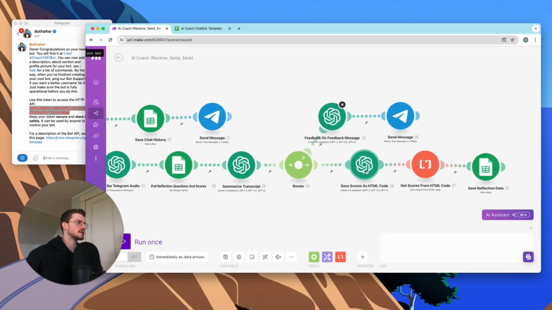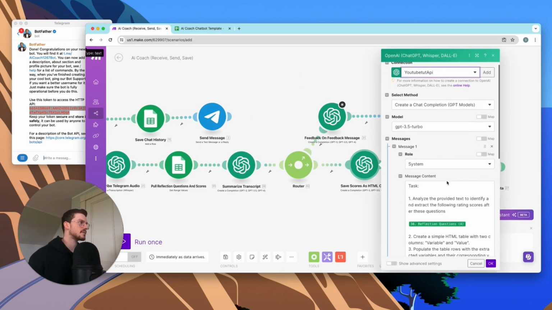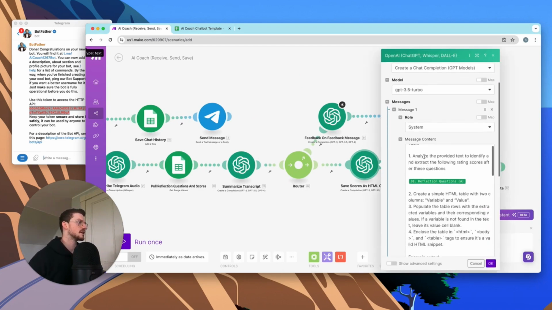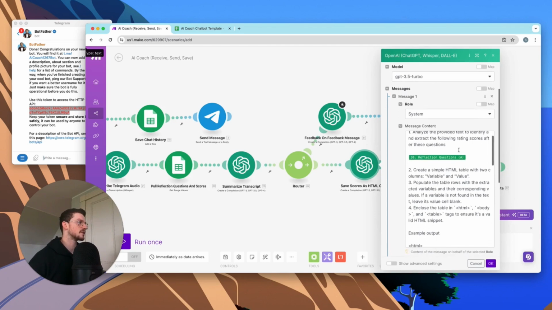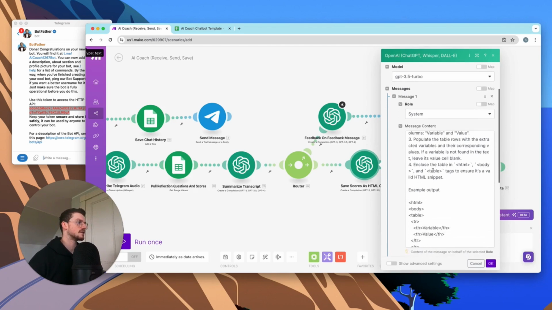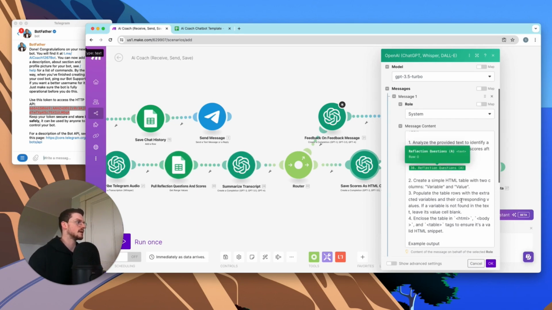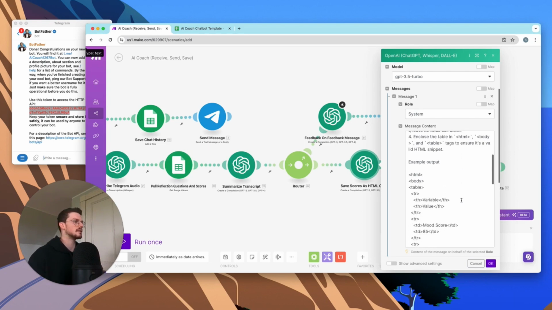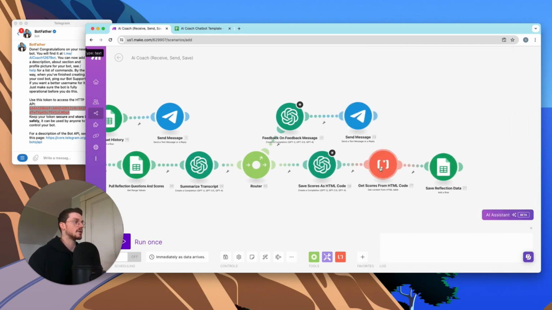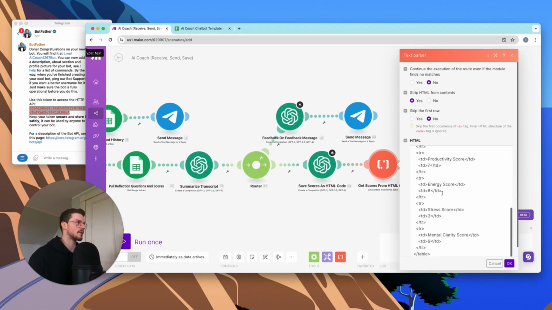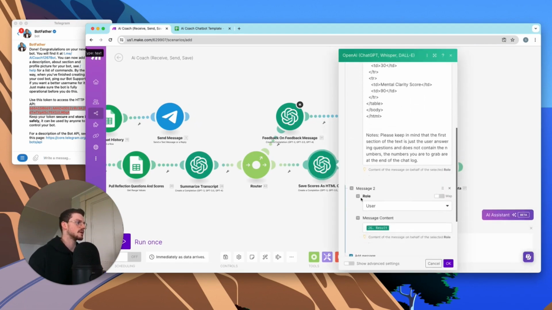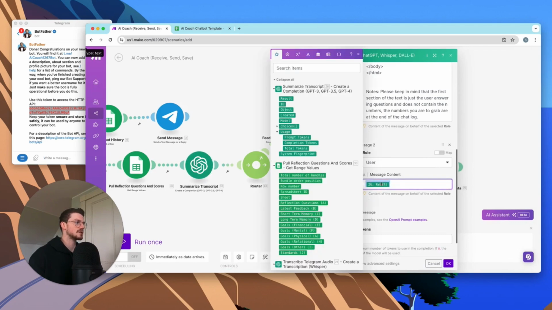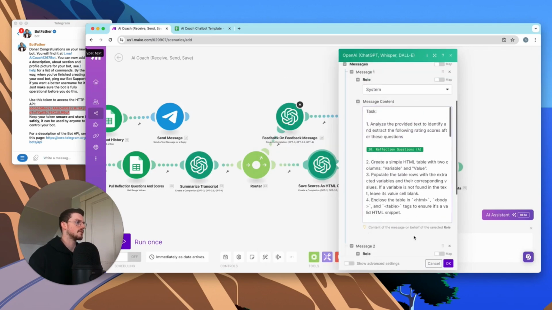Then we have the save scores as HTML elements. So again, select the YouTube API, and the task: you're going to analyze the text, identify and extract the scores. So basically what I did here is at the end of the transcript, we're answering how we're rating our days. And what I did is I took a GPT completion and got it to put that data into an HTML format. That way we can grab all of the different scores from this HTML file right here. As you can see, we have the result from the transcript, and we have all of that output of what we want right there.